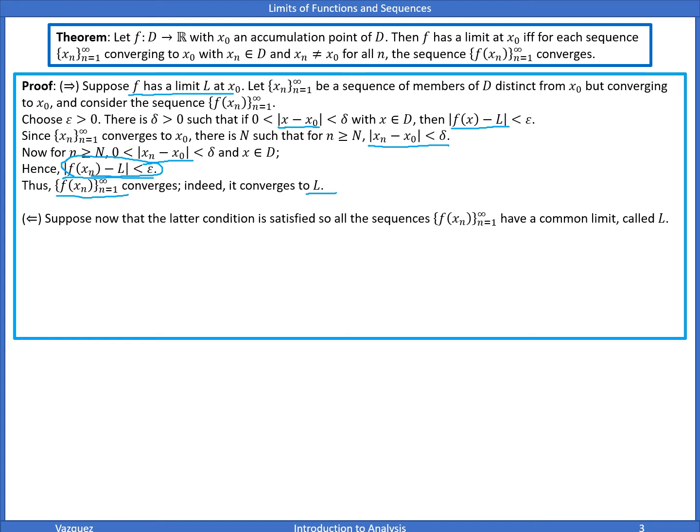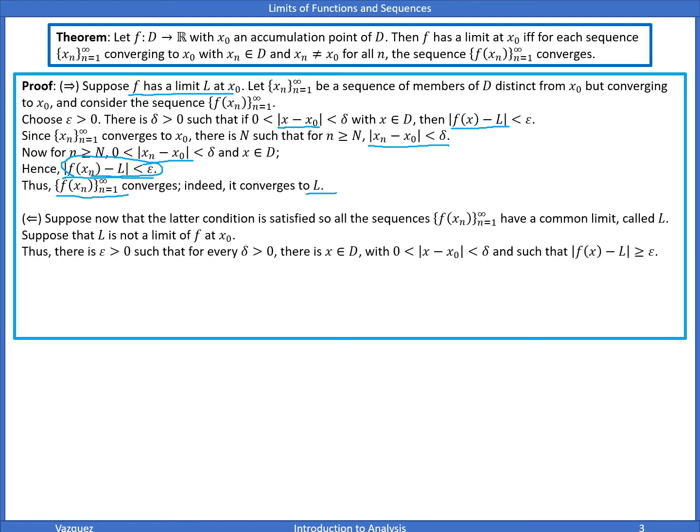Next direction is we're going to suppose that the latter condition is satisfied, so all the sequences f of x n have a common limit, and we're going to call that limit L. And suppose that L is not a limit of f at x naught. Well, then there's an epsilon greater than 0, such that for every delta greater than 0, there's an x in D with the difference between x and x naught being less than delta, such that the difference between the function at x and the limit is greater than or equal to epsilon.